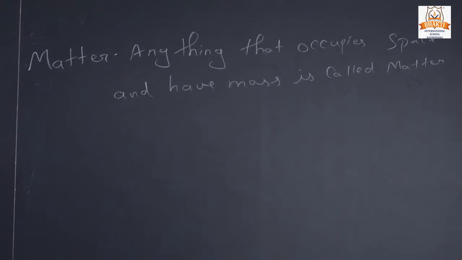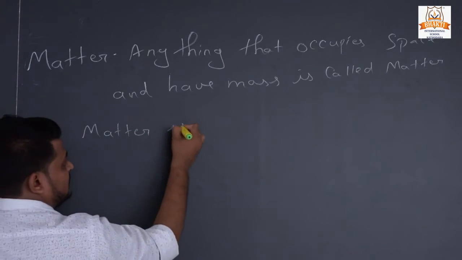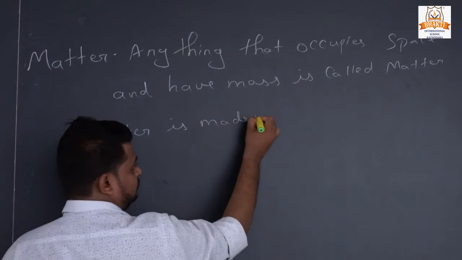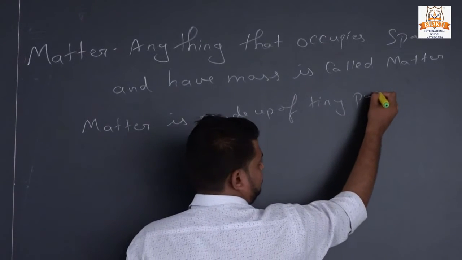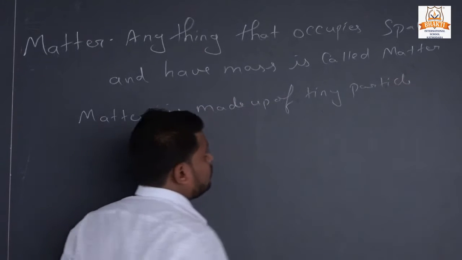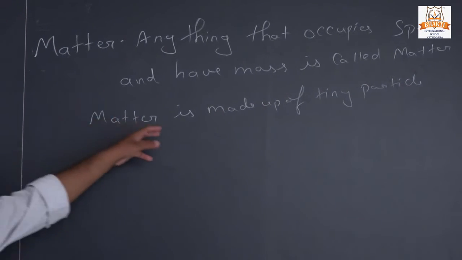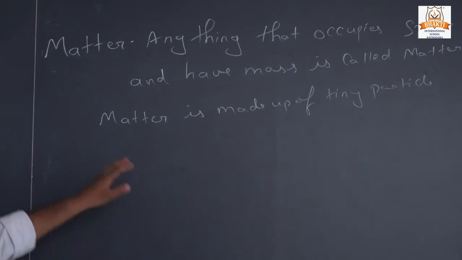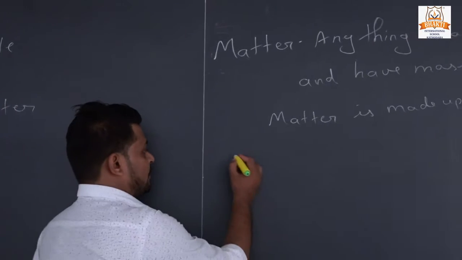And matter is made up of tiny particles. Let us see some examples.